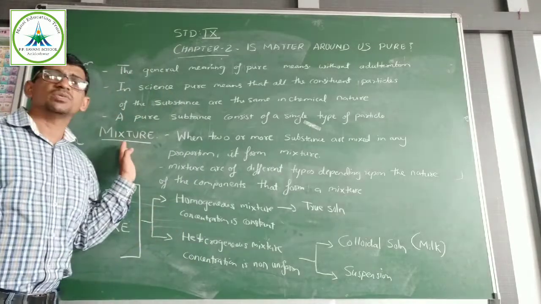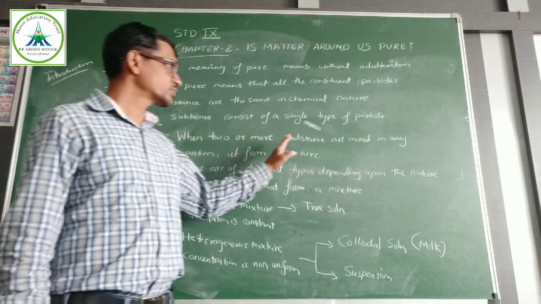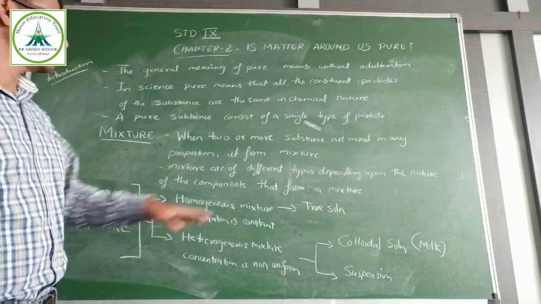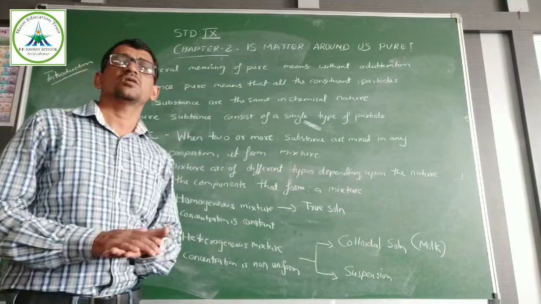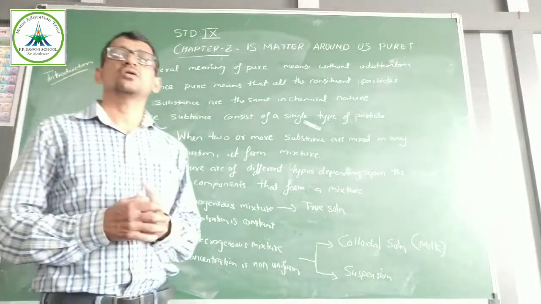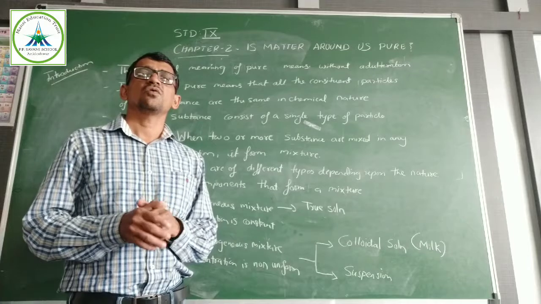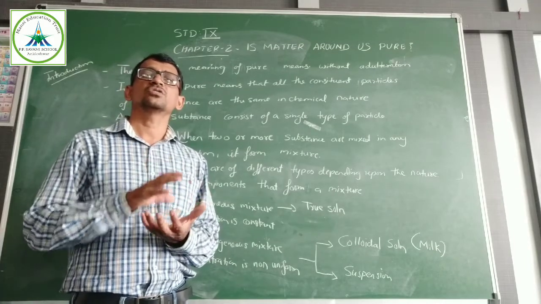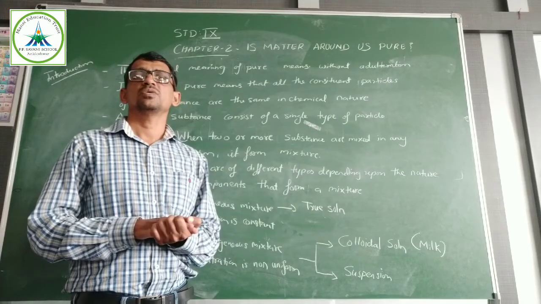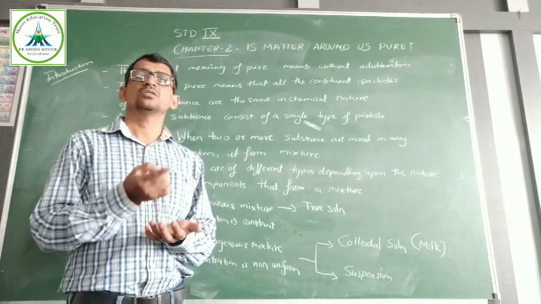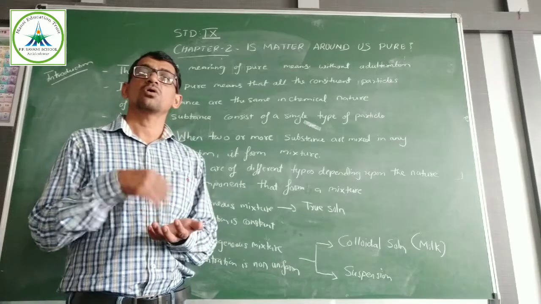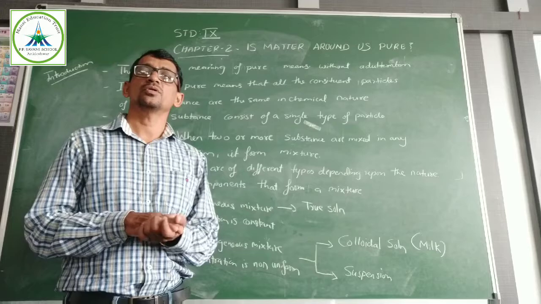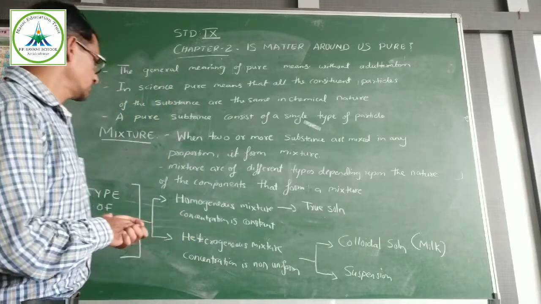Second, we discuss the mixture. When two or more substances mix together in a particular proportion, they form a mixture. For example, take pure water and add salt or sugar, then it forms a mixture. Water plus sugar, water plus salt, or water plus sugar plus salt, two or more components, also form a mixture.